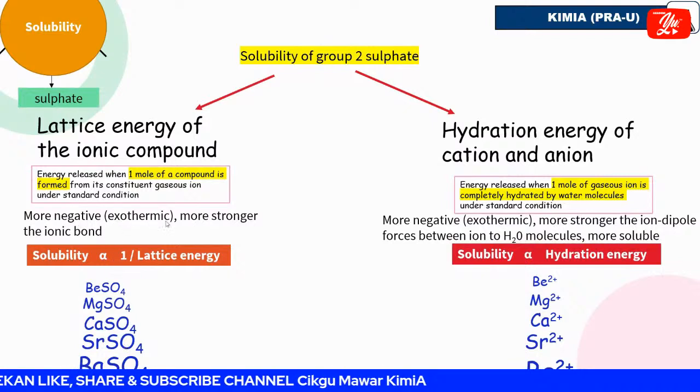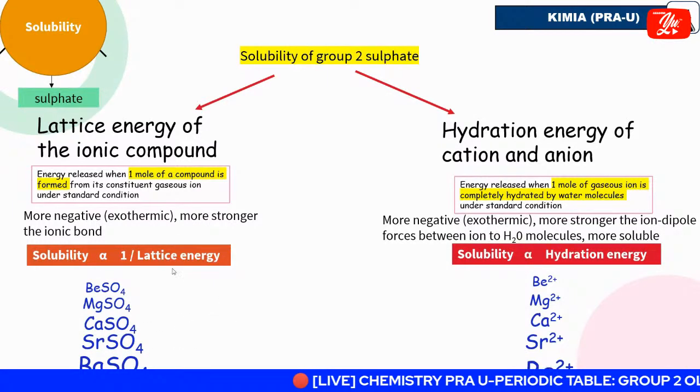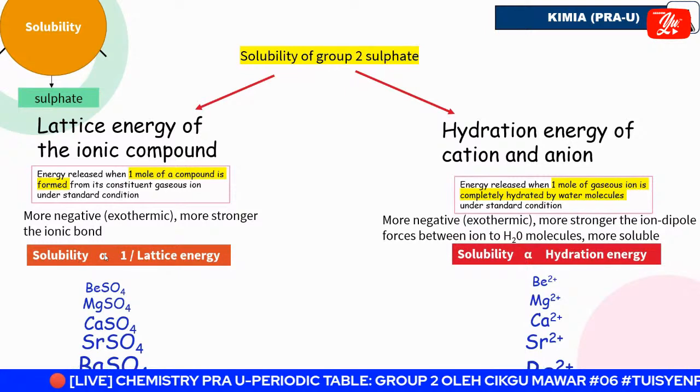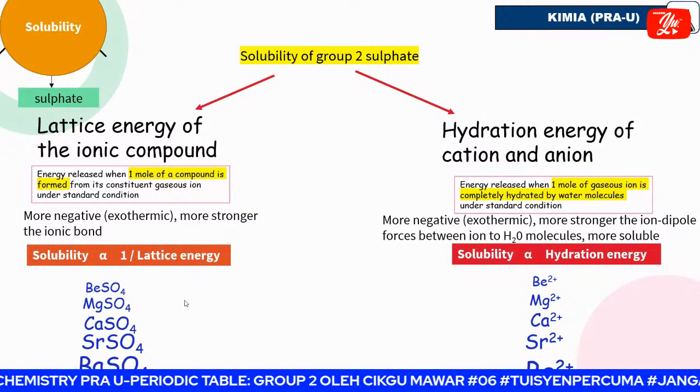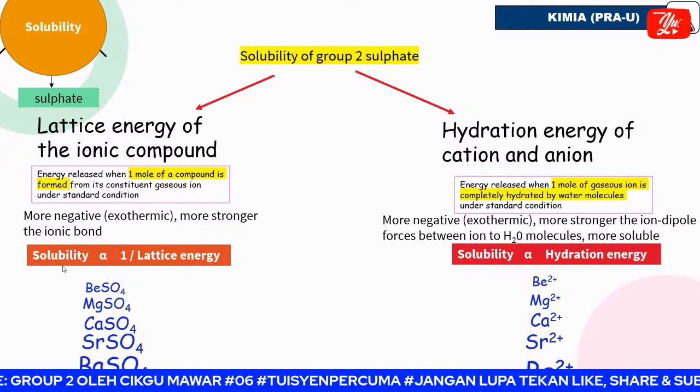Okay, the more negative, which is more exothermic, the stronger the ionic bond. More negative, more stronger. When lattice energy is high, it is reversible to the solubility. So solubility is inversely proportional to the lattice energy. So when lattice energy is high, it means that it is less soluble.